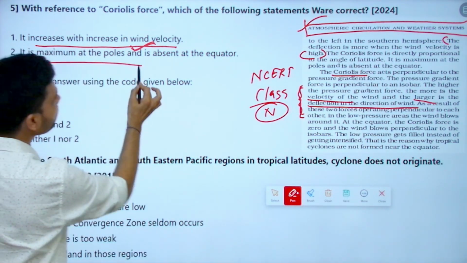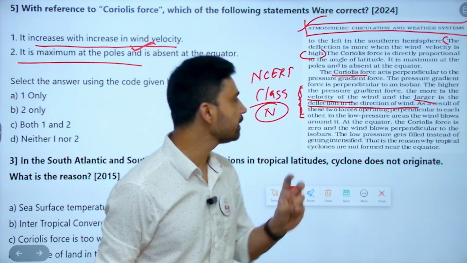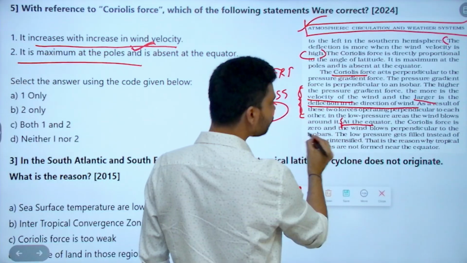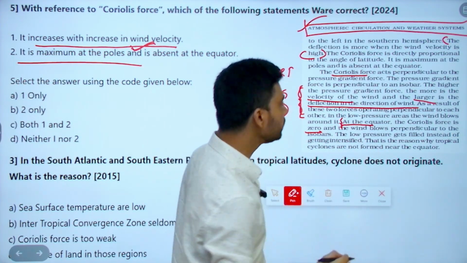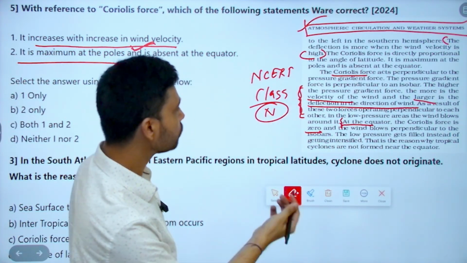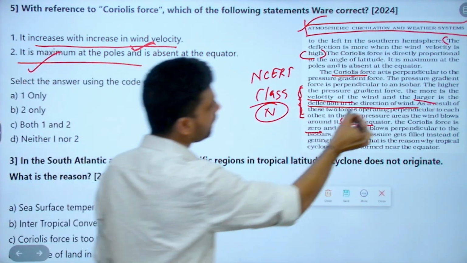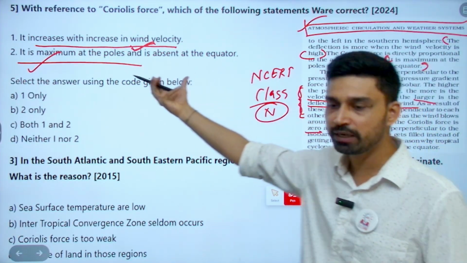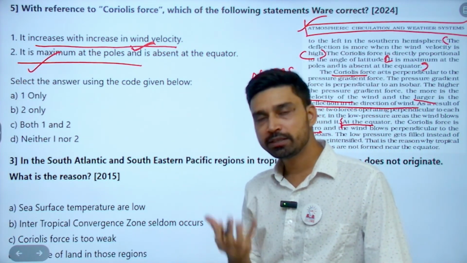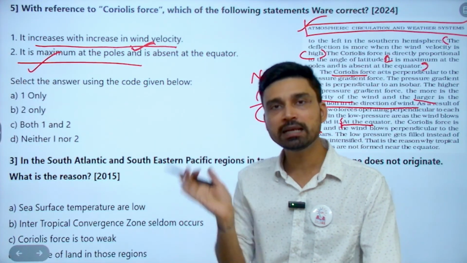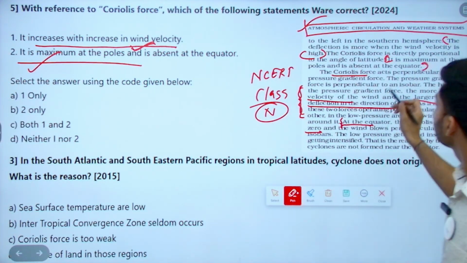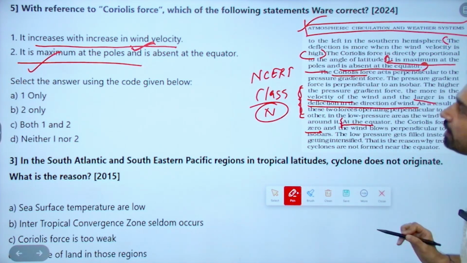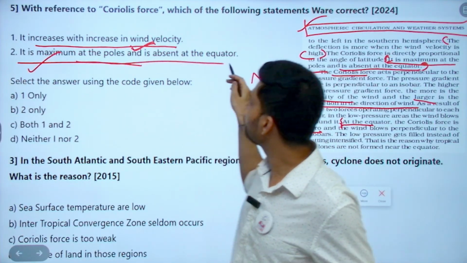Second, it is maximum at the poles and absent at the equator. This is again the last statement. At the equator, Coriolis force is 0 and wind blows perpendicular to the isobars as such. So again, what I can say here is that it is maximum at the poles. Look at this particular statement. It is nothing but this statement. UPSC did not even change anything. It just picked up the statement from NCERT class 11th geography and put it as an option. If you look, it is maximum at the poles and is absent at the equator. What is the option? It is maximum at the poles and is absent at the equator.